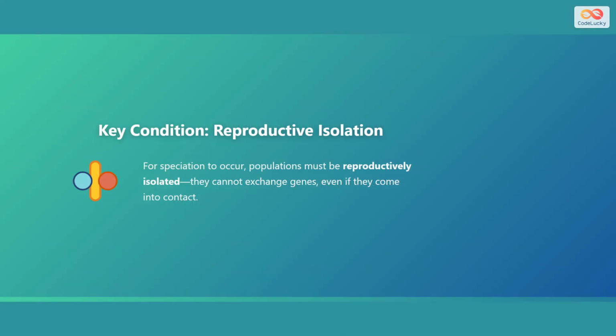For speciation to occur, populations must be reproductively isolated. This means they cannot exchange genes, even if they come into contact with each other. Reproductive isolation is the critical barrier that prevents gene flow between populations. Without this isolation, populations would continue to interbreed and remain as one species. Think of it as a biological wall that keeps the gene pools separate.